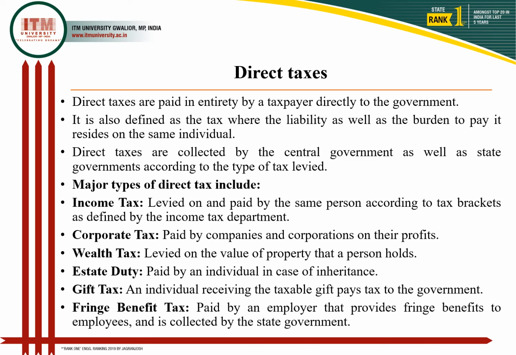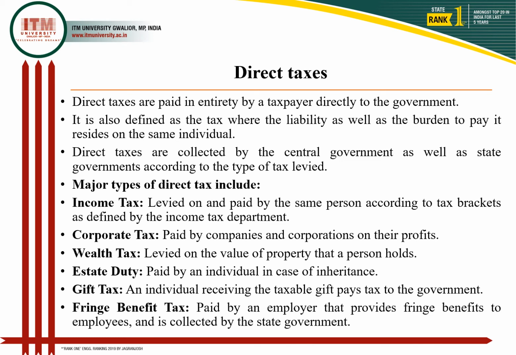Wealth tax is levied on the value of the property that a person holds, whatever the wealth that one person holds in terms of, you can say, houses, flats, vehicles and all this. State duty is again paid by the individual when they get or receive some inherited properties.